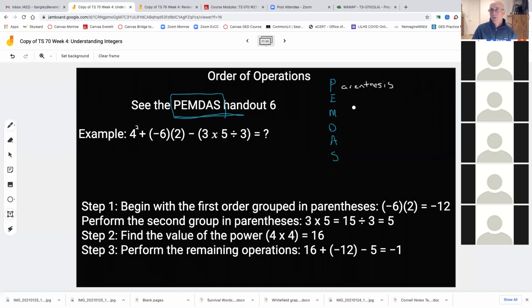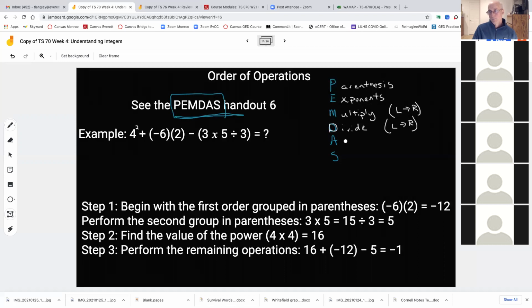You do parentheses first, you do exponents, you multiply, and I'm going to put down from left to right. You divide, this is a D here, sorry, it looked like an O. Divide, left to right.